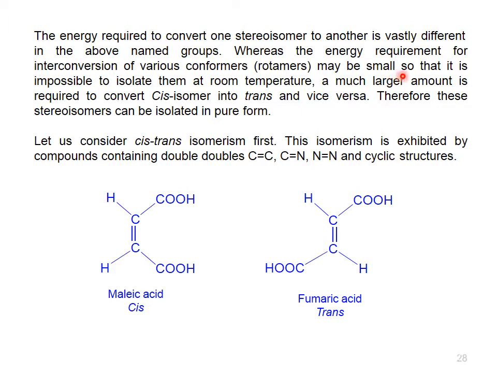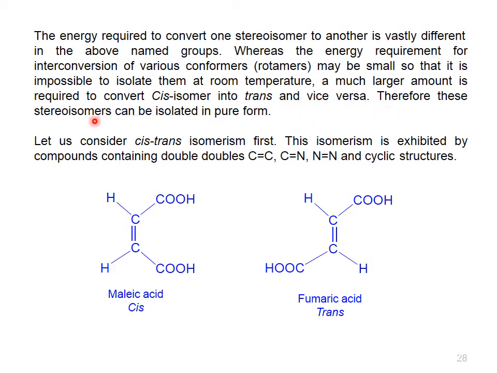Let us consider cis-trans isomerism first. This isomerism is exhibited by compounds containing carbon-carbon double bonds, carbon-nitrogen double bonds, nitrogen-nitrogen double bonds, and cyclic structures. This is the example: maleic acid is the cis form, and its trans form is fumaric acid.